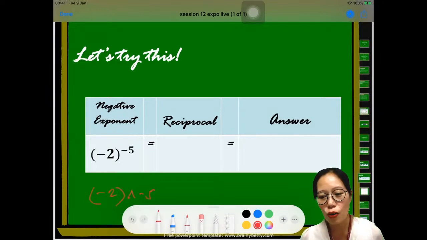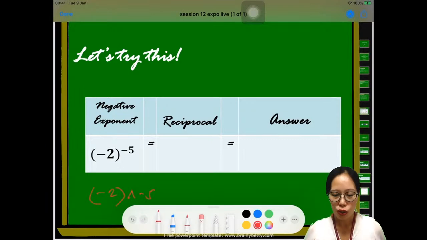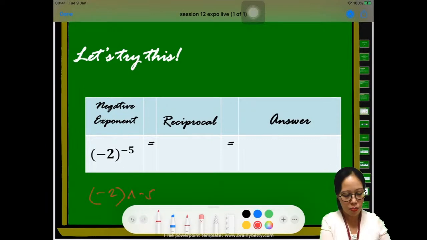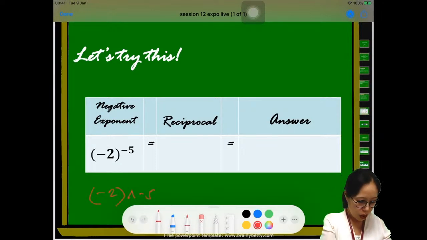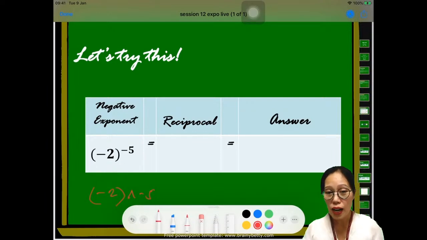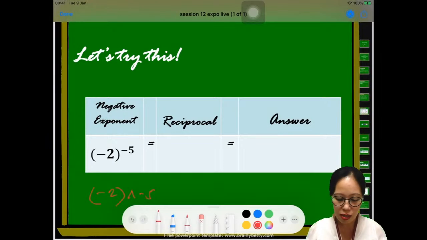Sak said 1/-32. Yes, that is it. So I'm going to give points to Sak again. Oh, Sak, you already get 2 points. Okay, it should be negative, right? Most students commit this mistake. Like, if they get the reciprocal, they intend to also change the sign of the base, which is not correct. If you take the reciprocal, you're going to change only the sign of the exponent, but the base is still the same. Take note about that.